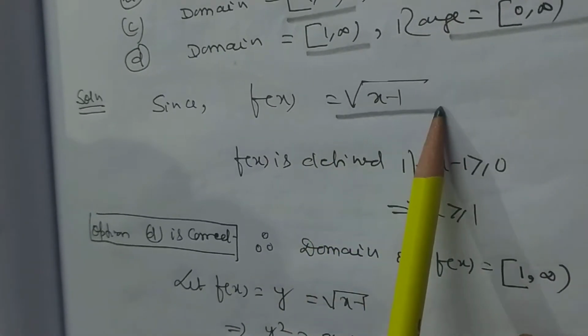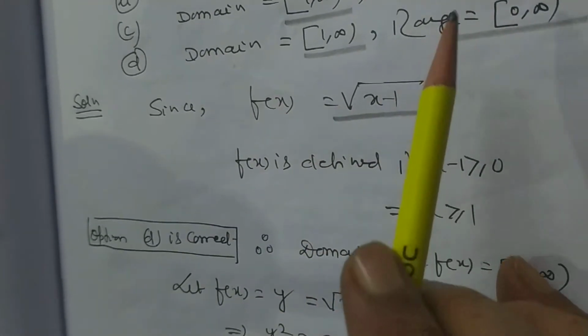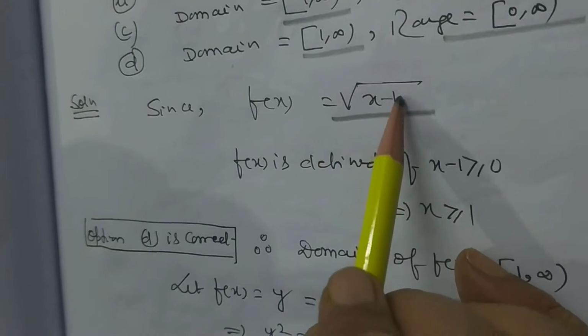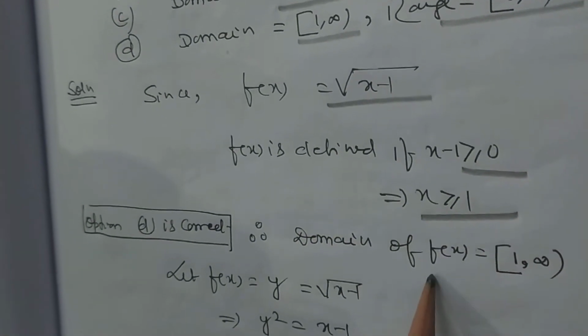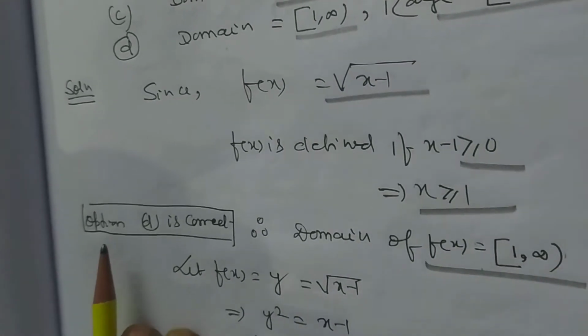Since f(x) = root of (x minus 1), a square root function is defined only when x minus 1 is greater than or equal to 0, that is, x is greater than or equal to 1. So the domain is the closed interval [1, infinity).